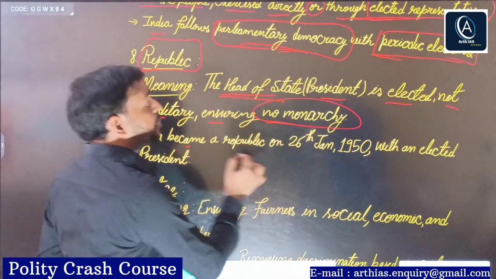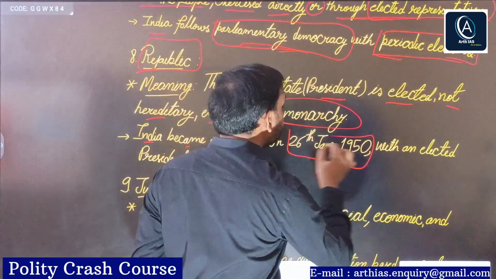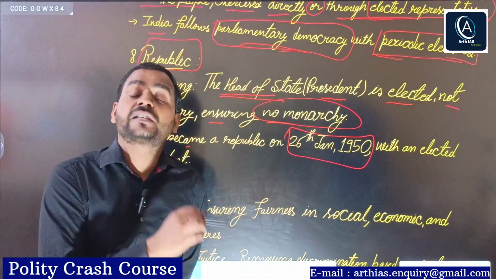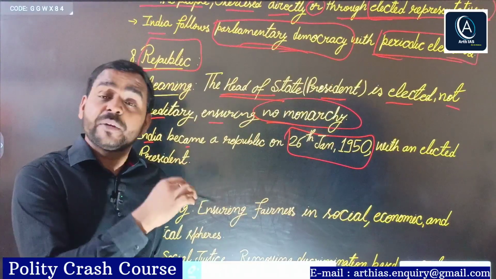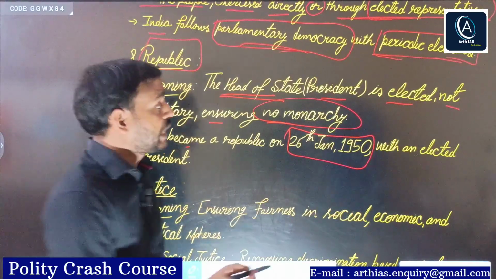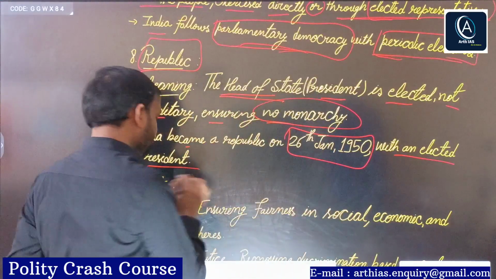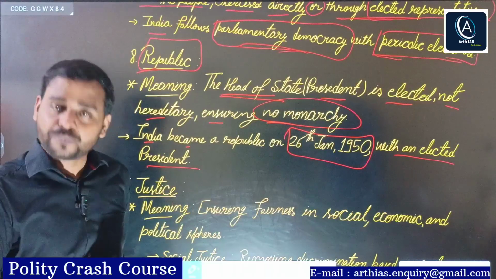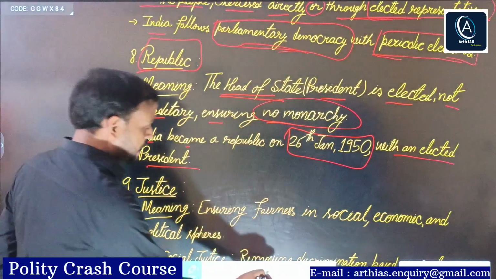Again, India became a republic on 26 January 1950. Obviously, why? Because on this day the whole constitution came into force, with an elected president, obviously. And who was the first president of India? Dr. Rajendra Prasad.